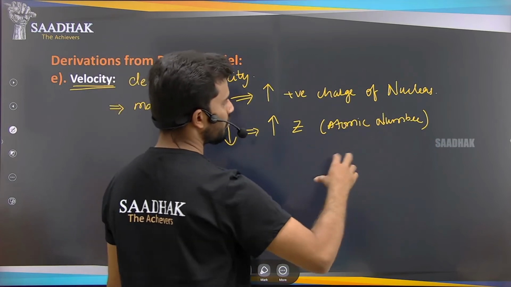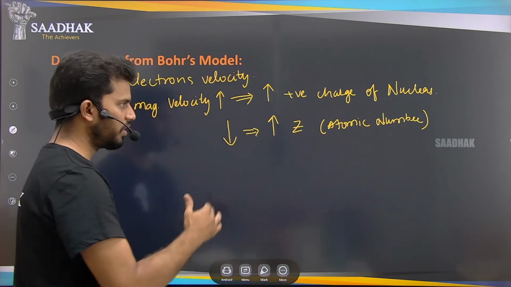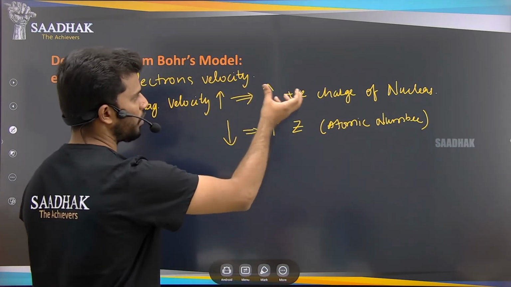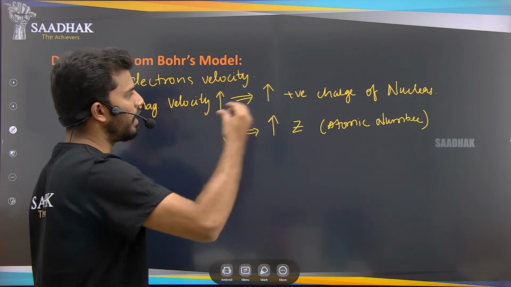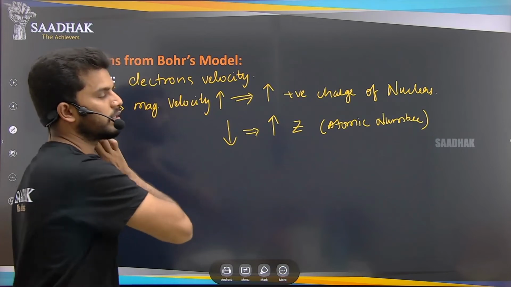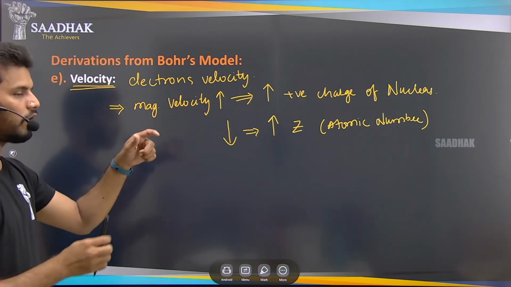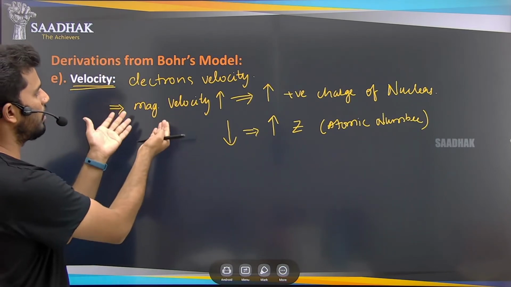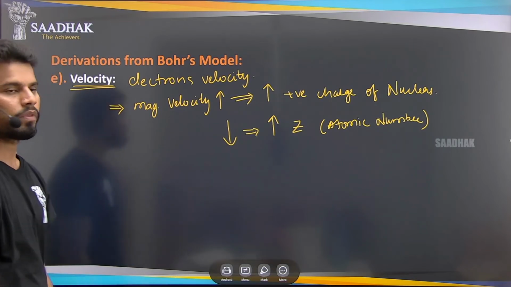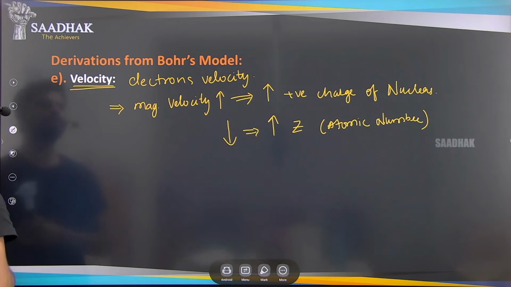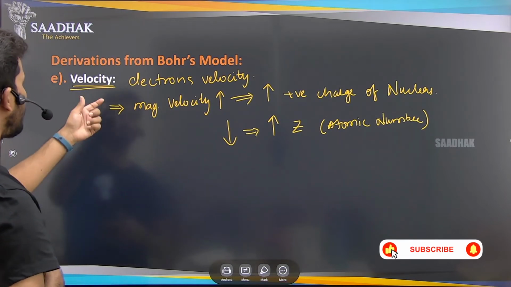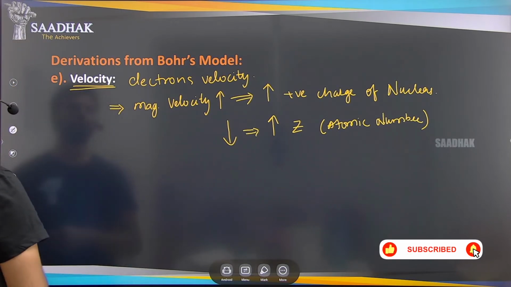Atomic number increasing means more orbitals will be there, which means the effect of this positive charge, that is nothing but the nucleus, will be less on these electrons. So the electrons will revolve with less speed, so that will ultimately result in a decrease in the magnitude of velocity. Okay, so this is about the derivation of velocity from Bohr's model.